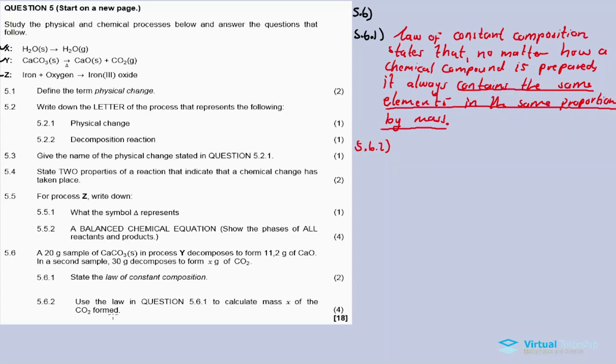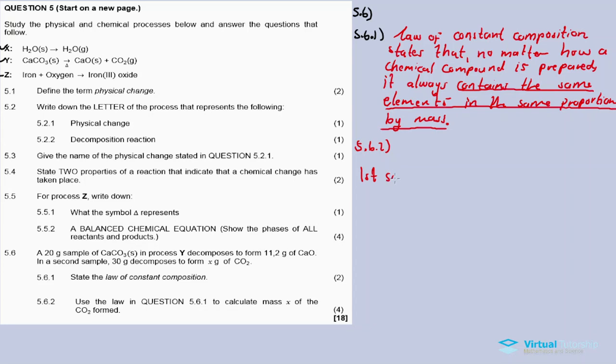Look now, we have two samples, right? And both samples are undergoing the same chemical change, which is a decomposition reaction. So sample number one, check out sample number one.